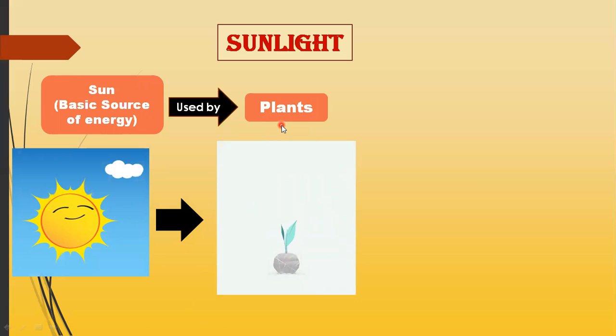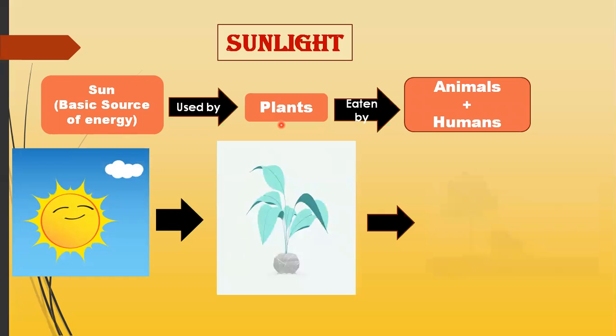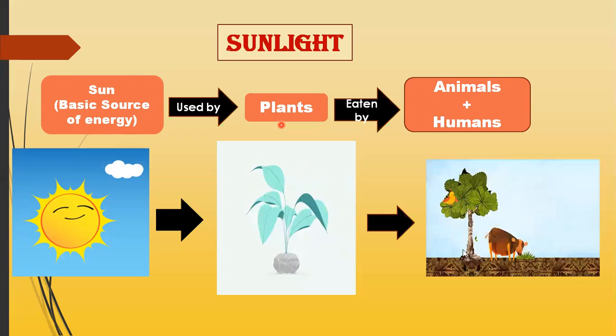These plants are then eaten by animals and humans. It means that animals and humans depend directly or indirectly on plants for food, and plants are dependent on the sun for energy. So if the plants receive the normal amount of sunlight, they can prepare normal food, and then these plants are eaten by the animals and the humans.